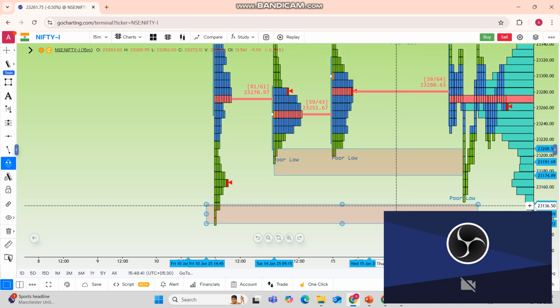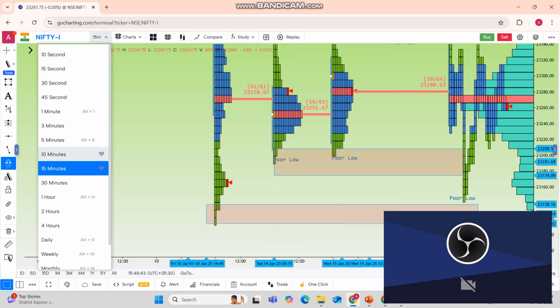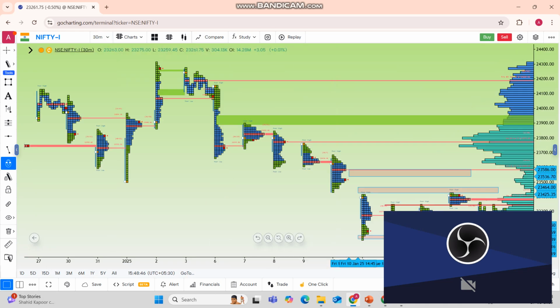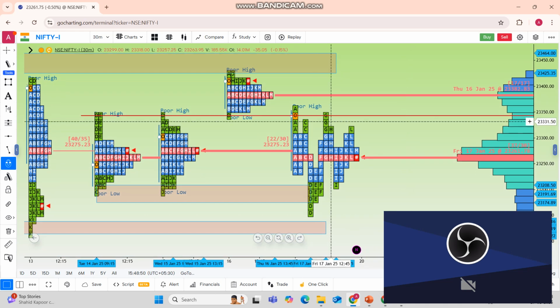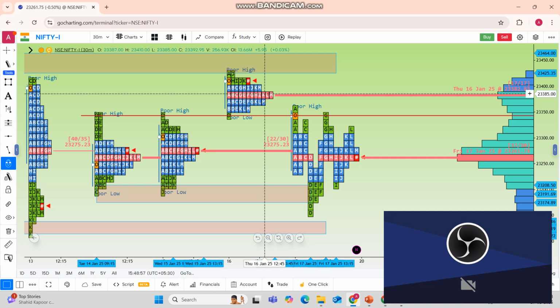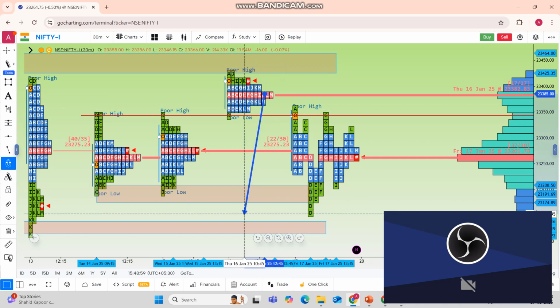So perfectly it got bounced, and from there onwards the market reversed back. Almost it bounced back, and the intraday high was reached again, but it could not provide the IB extension because we know it's a clear resistance zone. So resistance is very clear and support is very clear today.